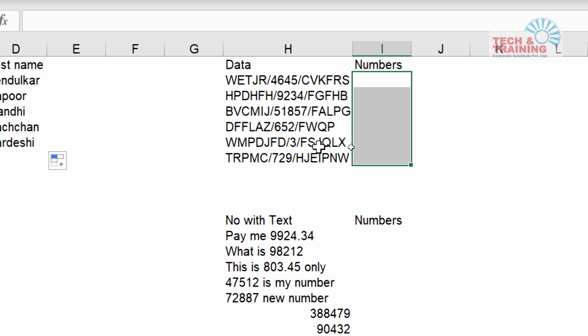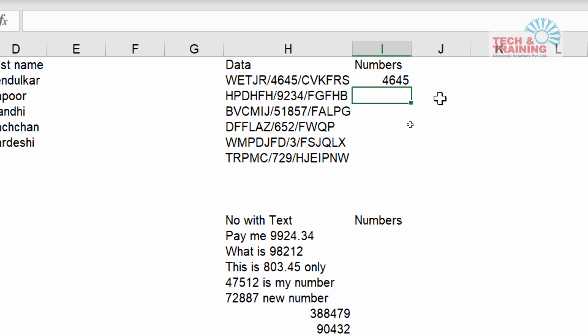All these numbers need to be extracted, and here there is a pattern that all the numbers are between two slashes. We need not worry about the slash, but I'm just telling you that there is a pattern in this text. So how do we work with it? It's very simple. I type 4, 6, 4, 5 and press enter. Because there is a pattern, it is easy for Excel to recognize.